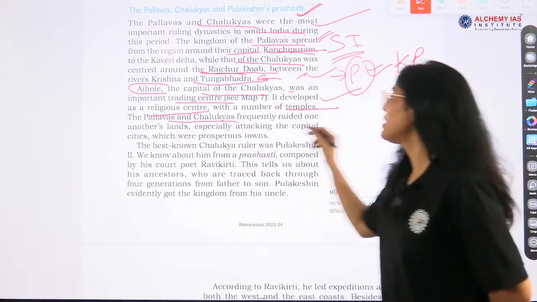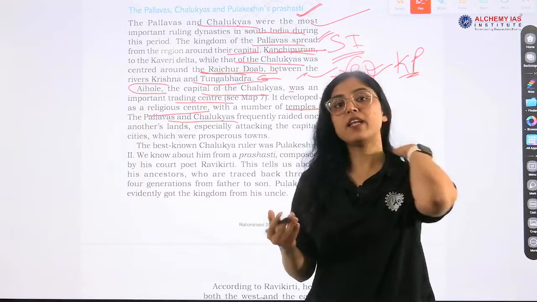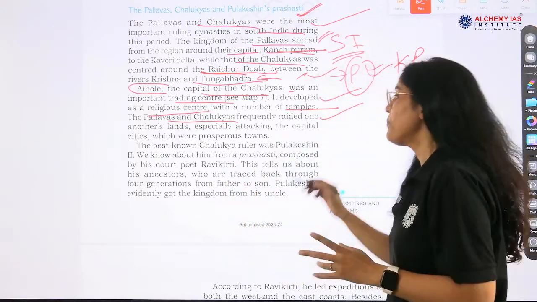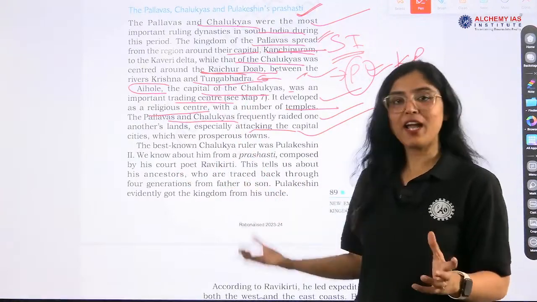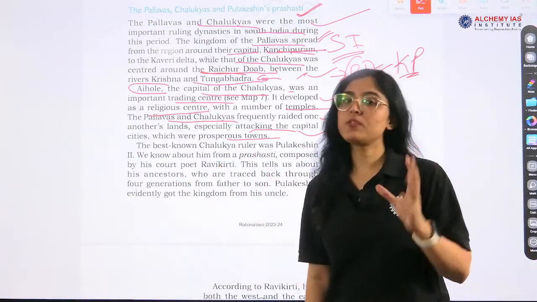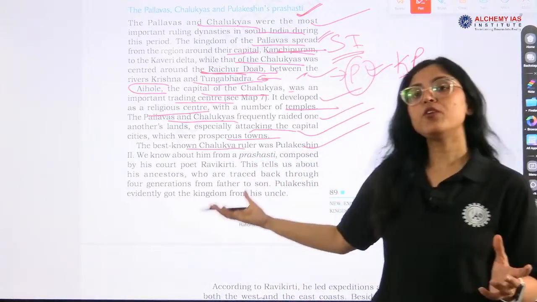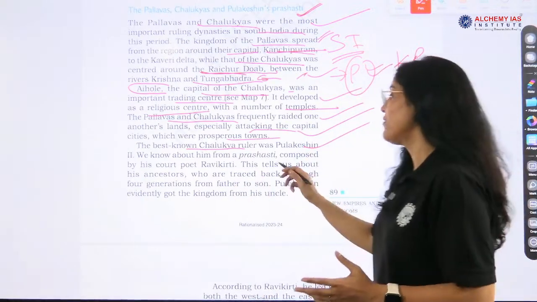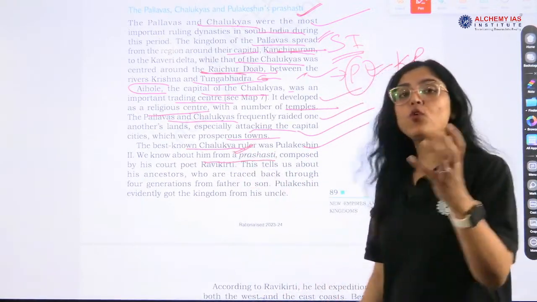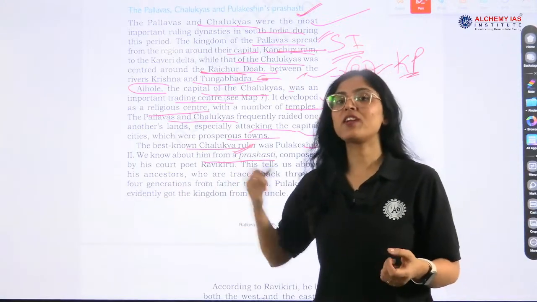Pallavas and Chalukyas frequently raided one another's land, right? They were constantly battling, okay? Especially attacking the capital cities, Kanchipuram and Aihole, which were prosperous towns. Now, the best known Chalukya ruler we know is Pulakeshin II, right? He defeated Harsha also, and we know about him from a Prashasti composed by his court poet Ravi Kirti.